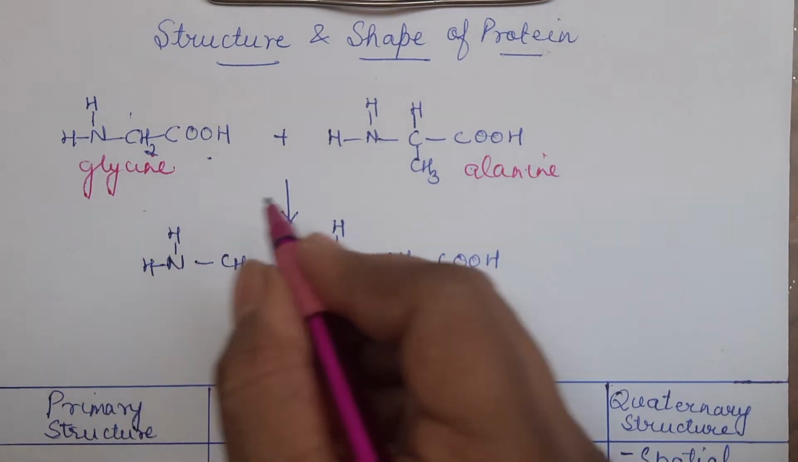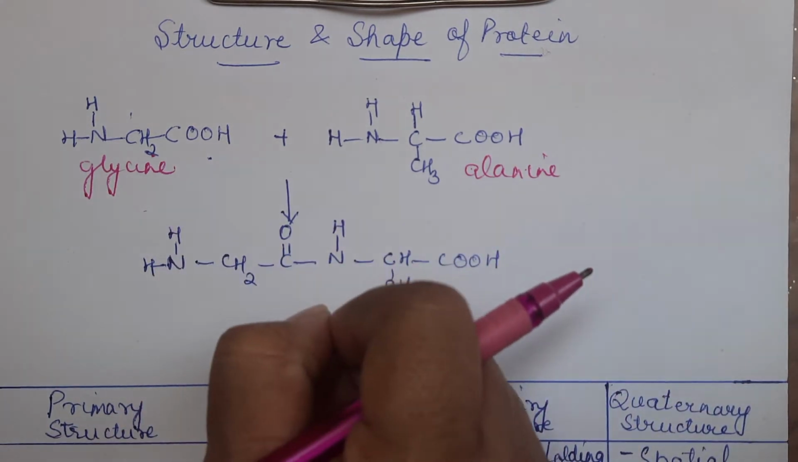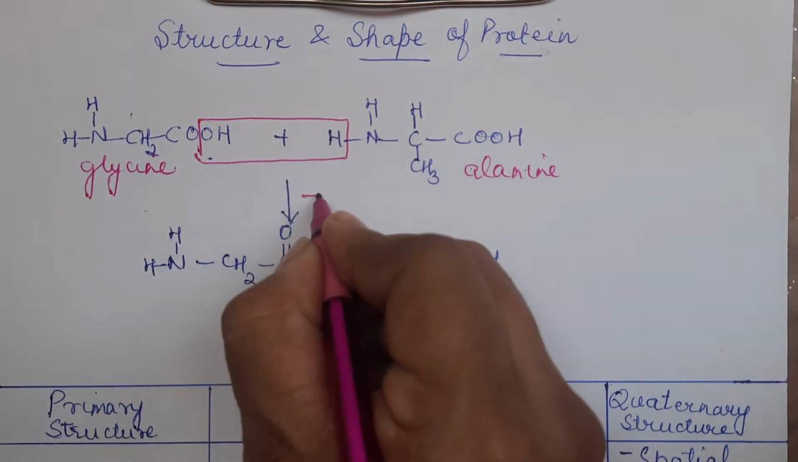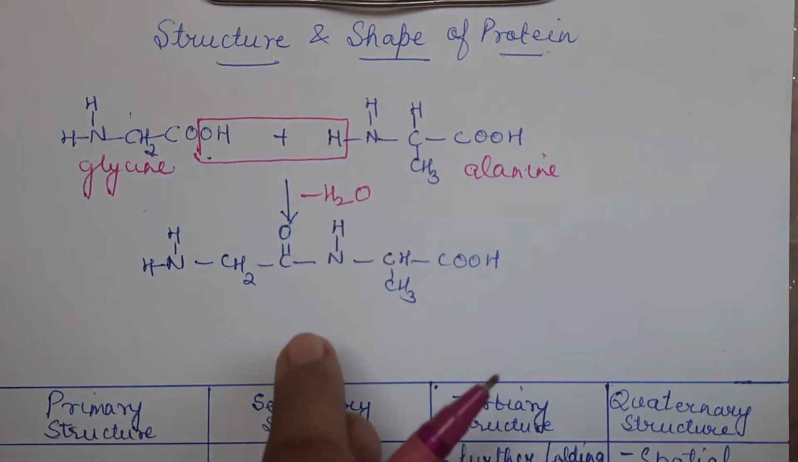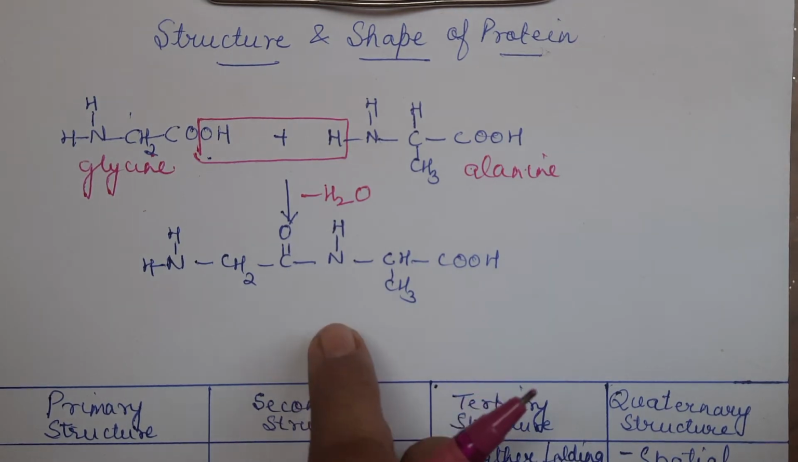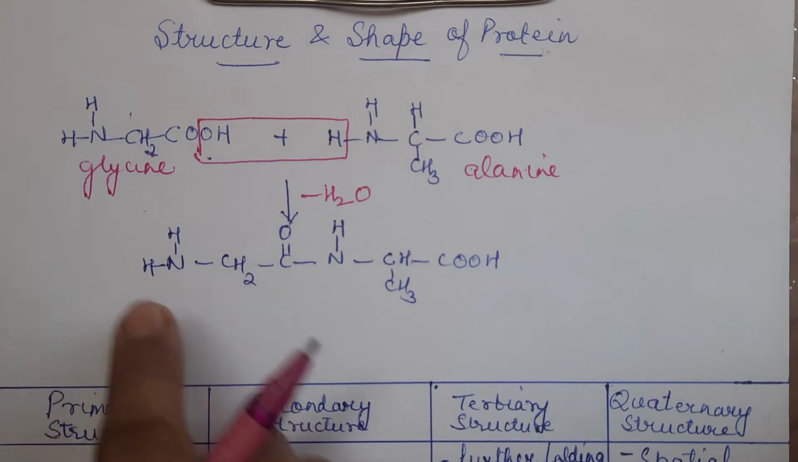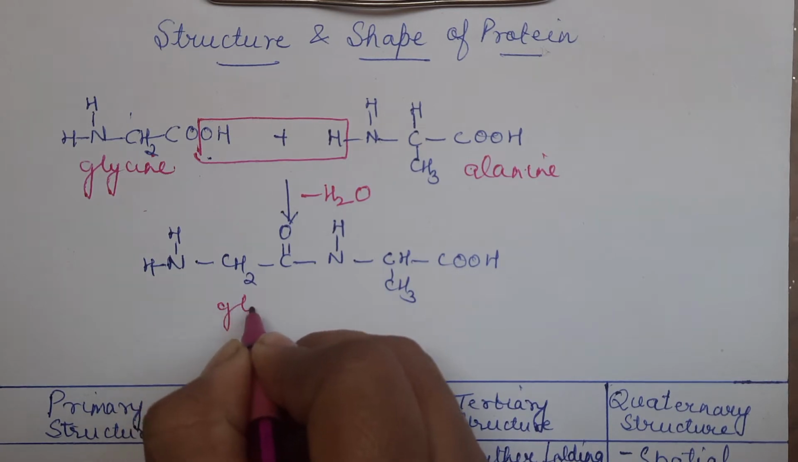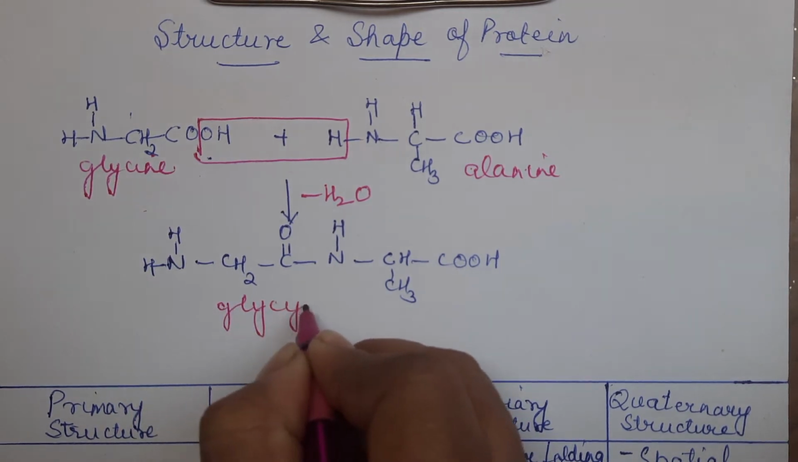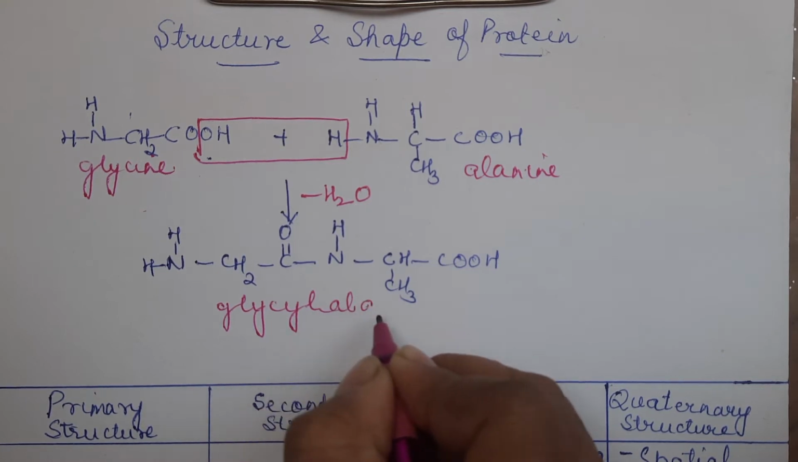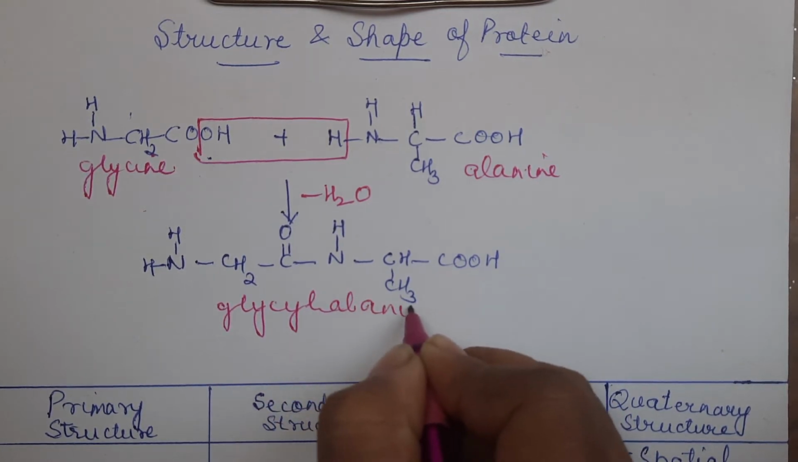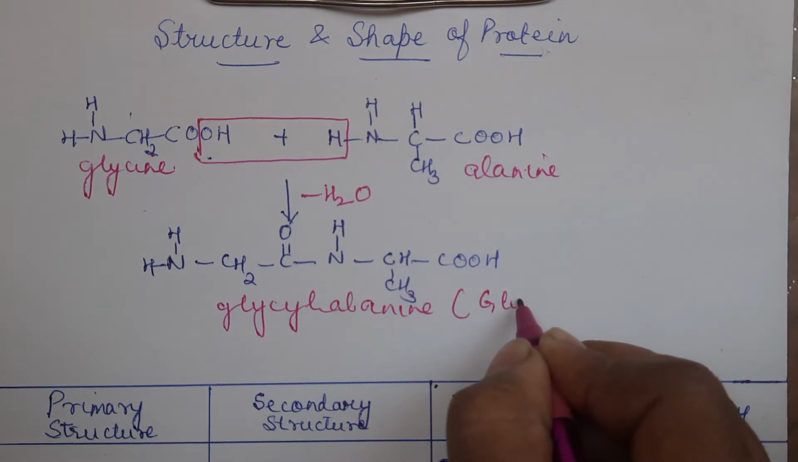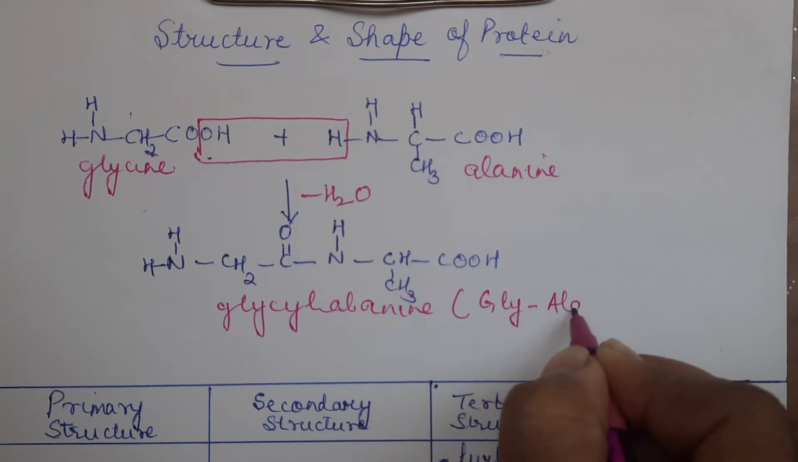Now, if one glycine and one alanine combine together, this part will come out as water. So we will remove it here, we will write down here minus water. We will get this particular structure. This is a combination of glycine and alanine. So how do we write this? We will write it as glycyl alanine. And we can represent it with the three-letter symbol GLY-ALA.